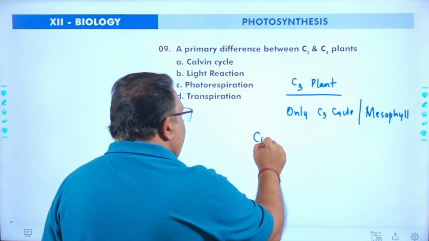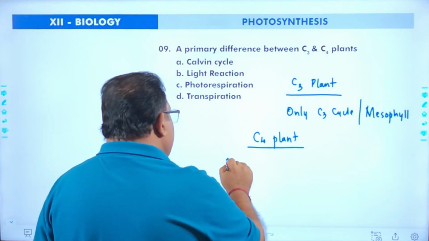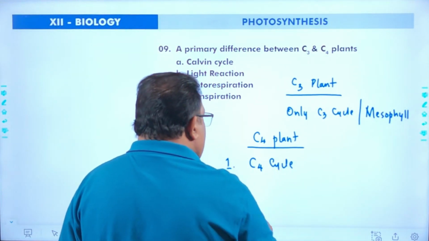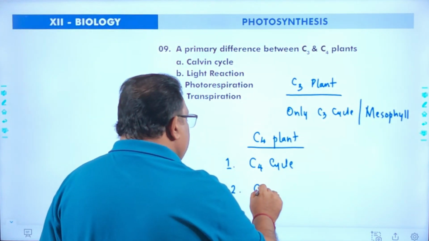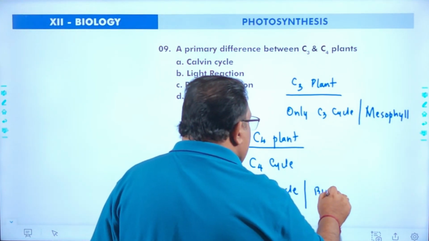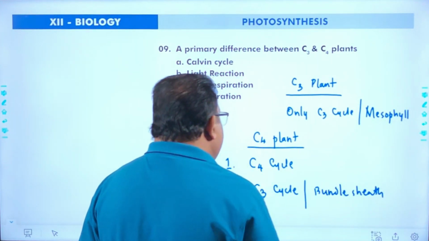But in the case of C4 plants, the first will be the C4 cycle, and then it is followed by the C3 cycle. And the C3 cycle occurs inside the bundle sheath. That is actually the difference.